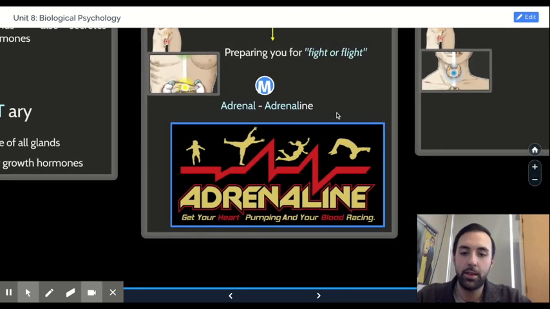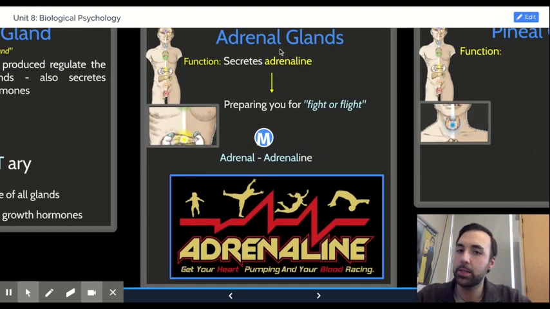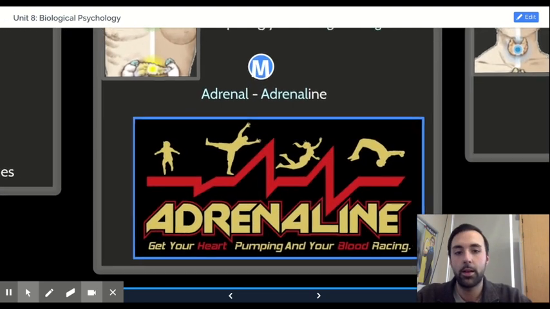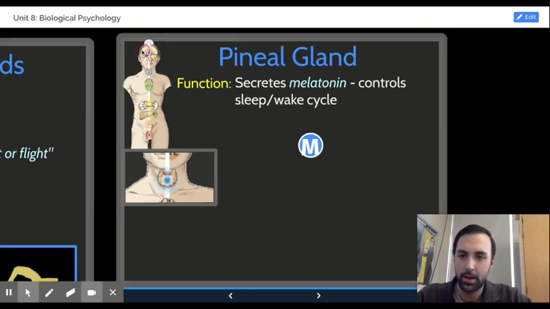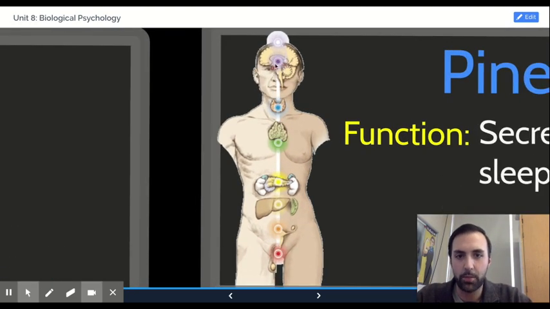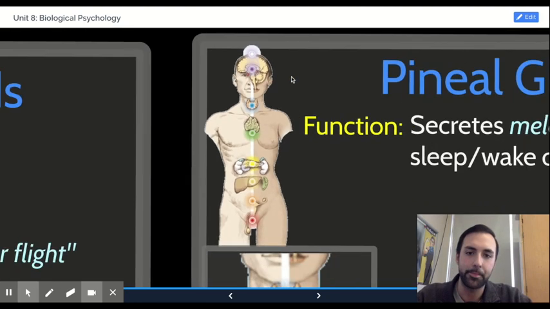You can easily connect the hormone secreted by the adrenal glands by looking at the beginning of the word. It is, in fact, the beginning of the word adrenaline. The last one for our purposes is the pineal gland. This one's also so positioned, and this diagram is actually off. It's a little bit higher up. It's positioned up towards the brain as well, kind of in the middle of the head.